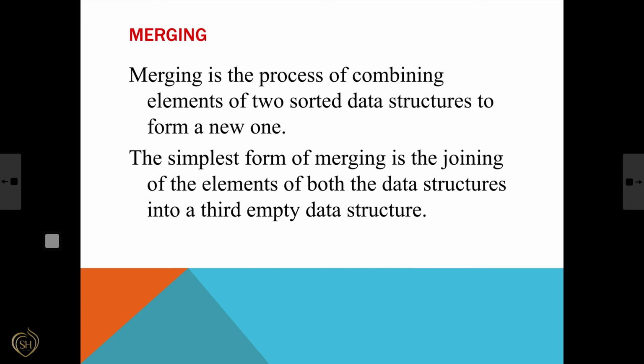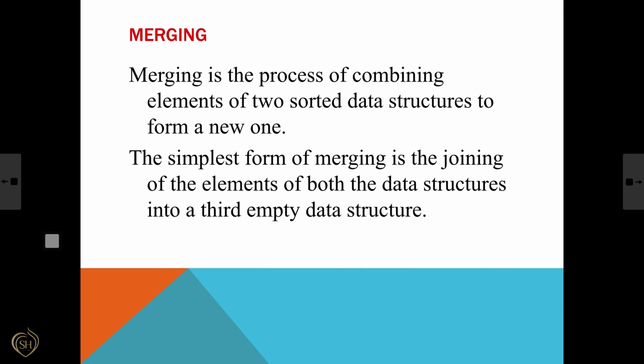That means we have a data structure called Plus One and we have another data structure called Plus Two. If we have to join these two, we have to create another data structure called Higher Secondary. Then the values from both data structures are copied into the third data structure, that is HSS, Higher Secondary.